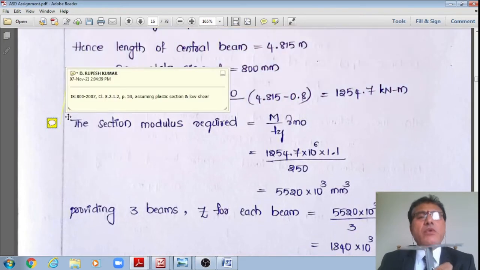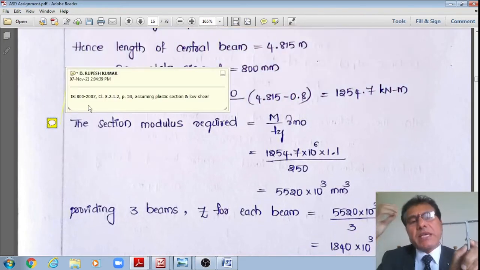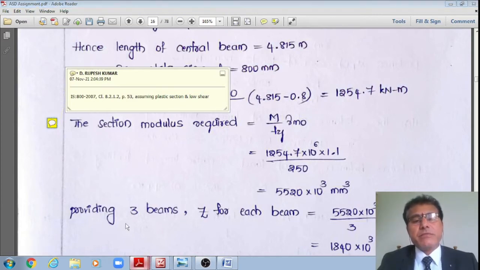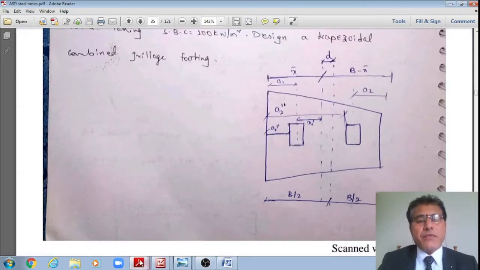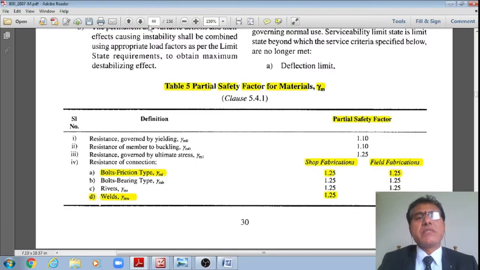For this, I need to go to IS 800 2007, clause 8.2.1.2, page number 53. Let me go to page number 53, students, at a quicker pace. Yes, 53.